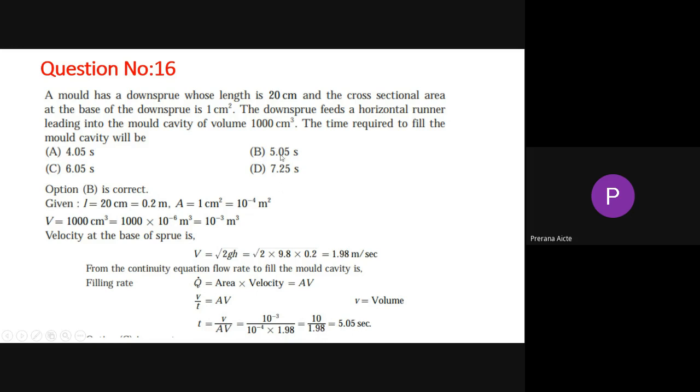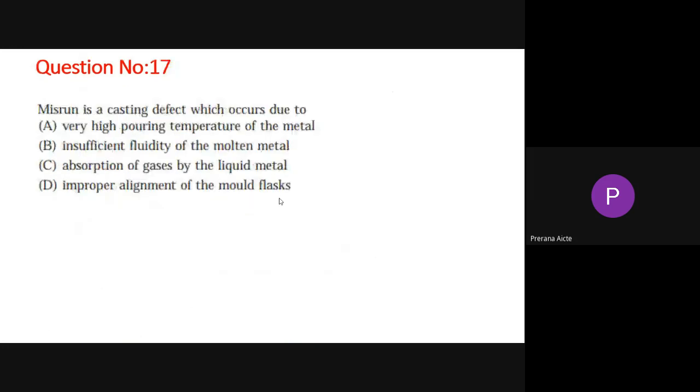So answer B is the correct answer. The time required to fill the mold cavity will be 5.05 seconds. If you understand this concept, then it's easy to solve GATE questions. I am not saying the same question will come, but a similar question will come. You have to remember the formula and other things.